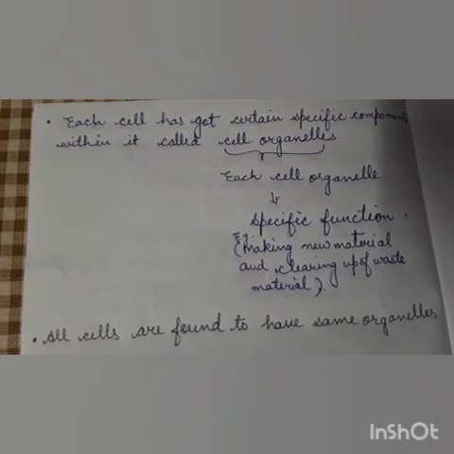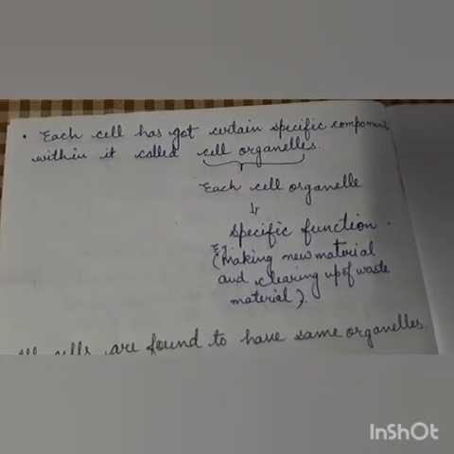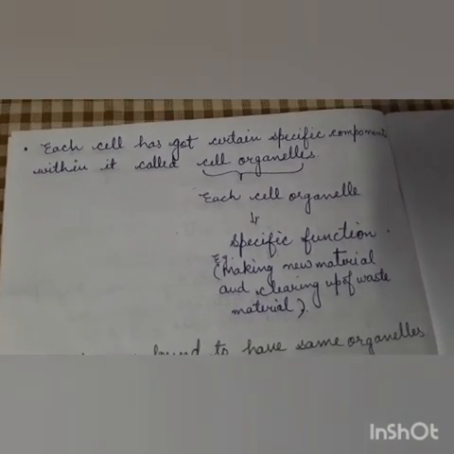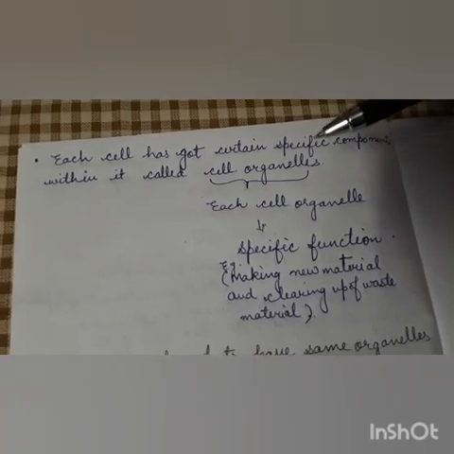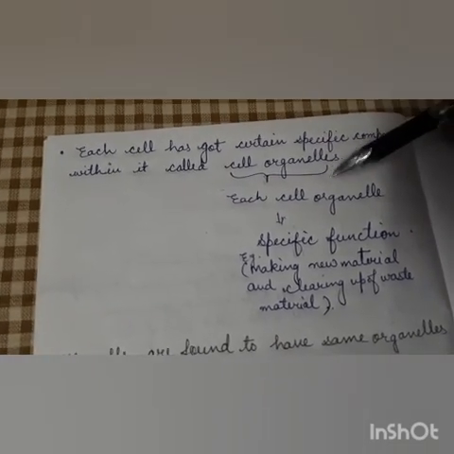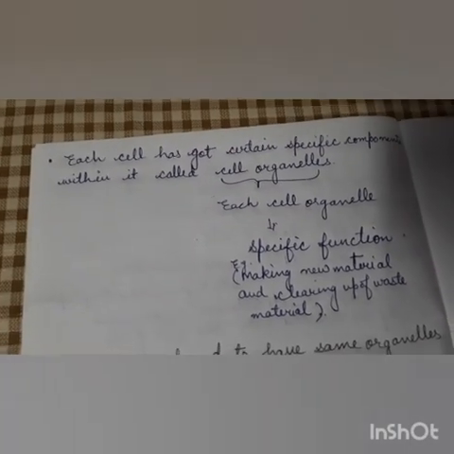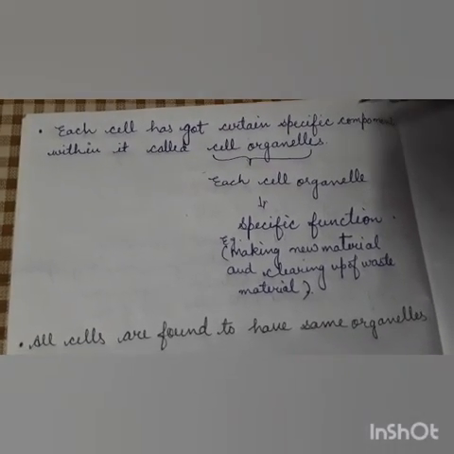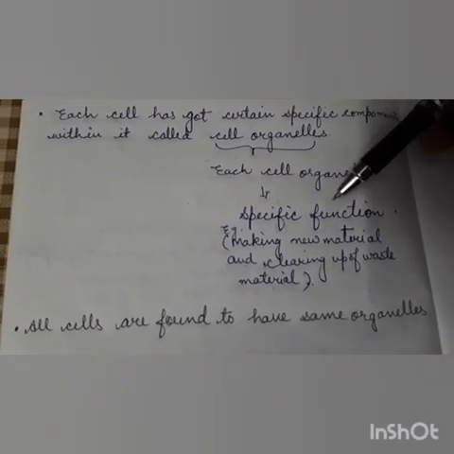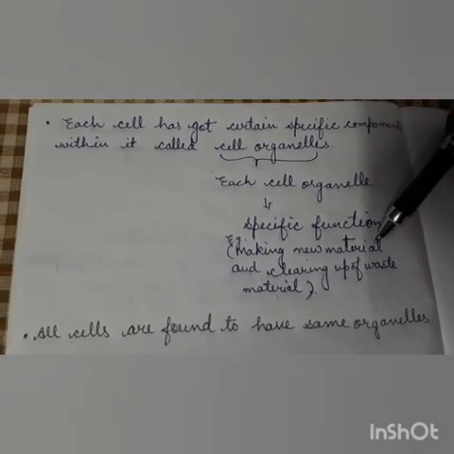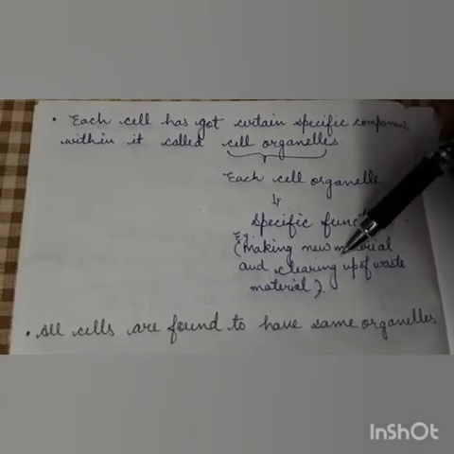Means there is a division of labor inside the cell also, because the cell is the basic structural and functional unit of life. The specific functions are like making new material and clearing up waste material.